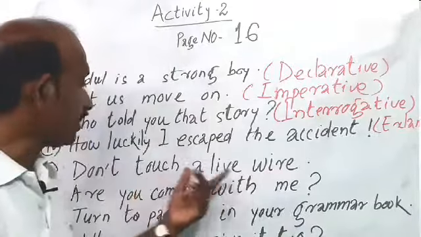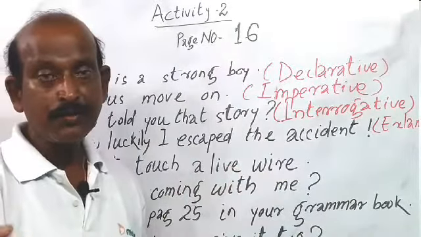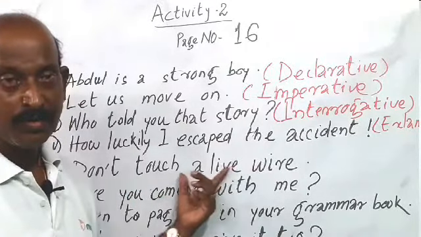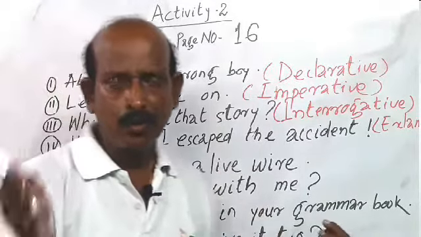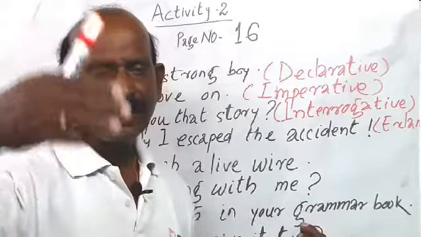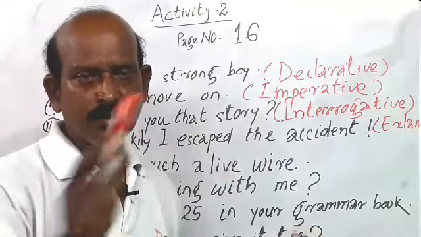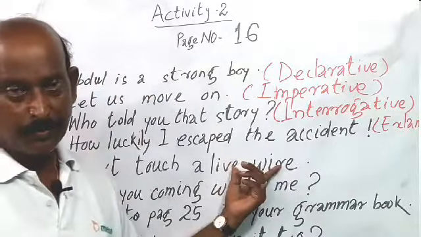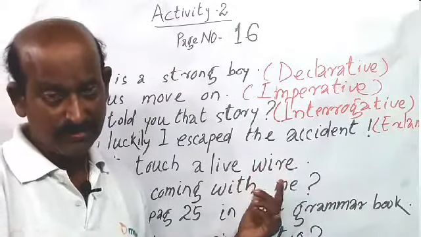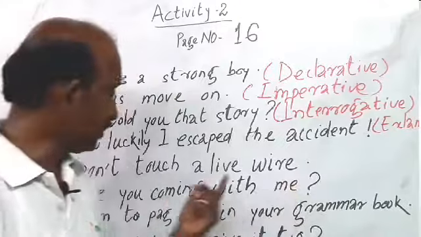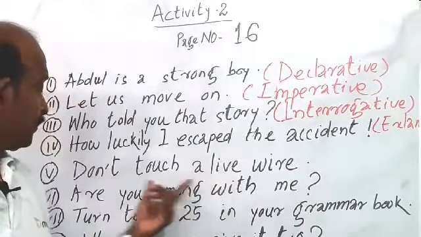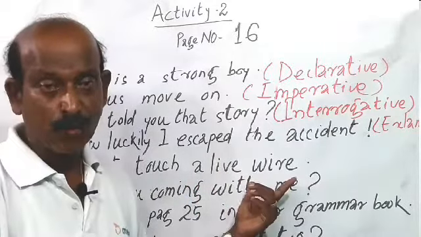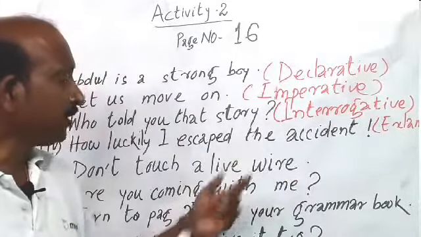Don't touch a leaf wire. That means here someone gives a warning. What is a warning? When there is a danger ahead, we give a warning. Don't touch a leaf wire. That means there may be a danger, so he gives the warning. So if any sentence gives a warning, it is called an imperative sentence.